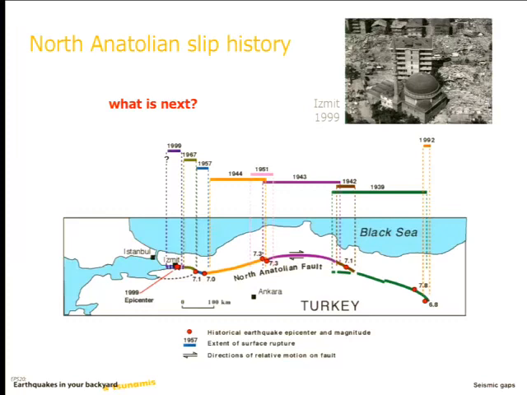So we're going to talk about tsunamis for the next week or so, so we'll talk about it in more detail. But tsunamis are generated when you have vertical motion of the seafloor. So you push the seafloor up, or you pull it down for that matter, and you either push a column of water up, or you pull a column of water down, and that's what generates the wave. Okay? This is a strike-slip fault, meaning it's horizontal motion, very little vertical motion, so it doesn't generate a tsunami. It's the same on the San Andreas fault. You don't expect an earthquake on the San Andreas fault to generate a tsunami. Great question. Yeah.